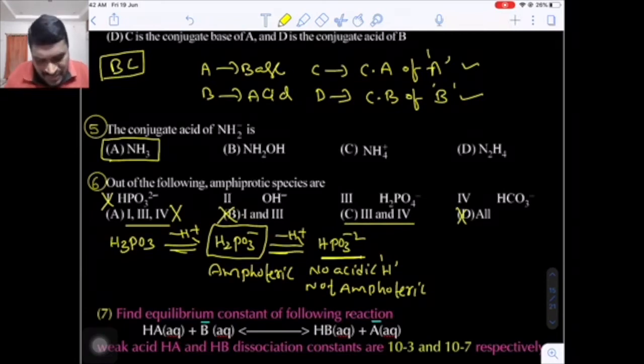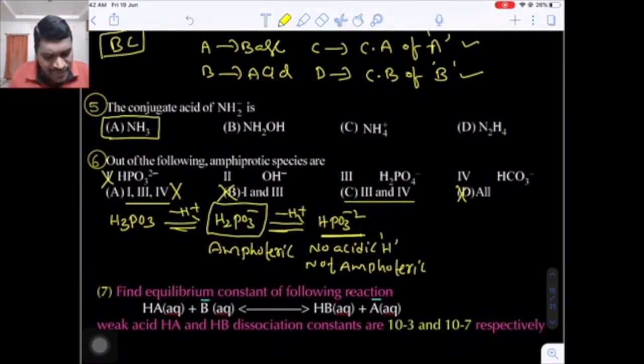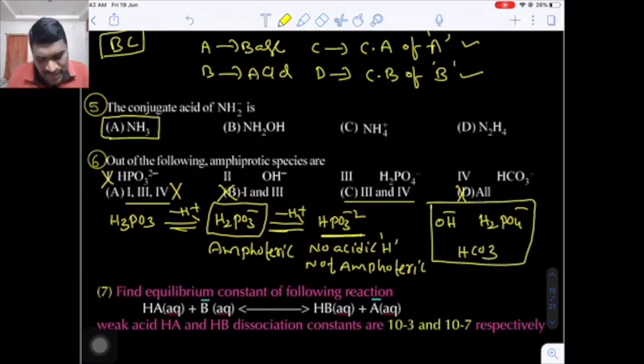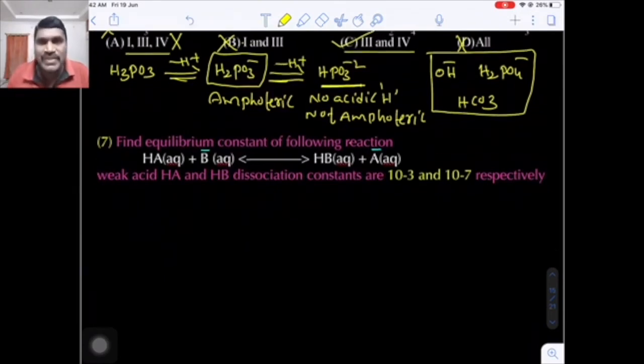In option C, what do we have? Compound 3 and compound 4. Now here OH minus is an amphoteric species because H is acidic in nature. H2PO4 minus is also amphoteric in nature, as I told you just now. And bicarbonate is also amphoteric. These are the three amphoteric species. So the option should be 2, 3, 4. But here we have the 3, 4 option. So that's why the answer will be option C.